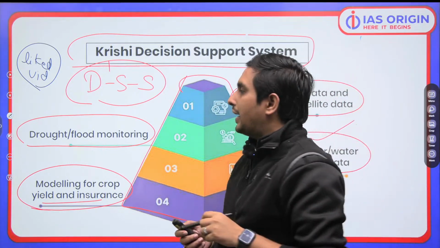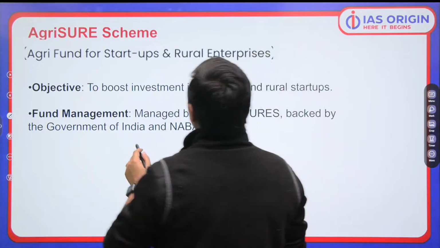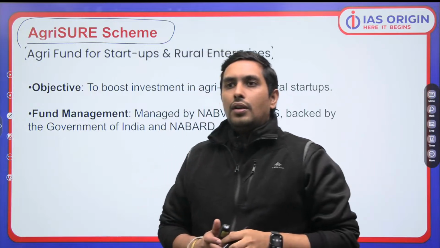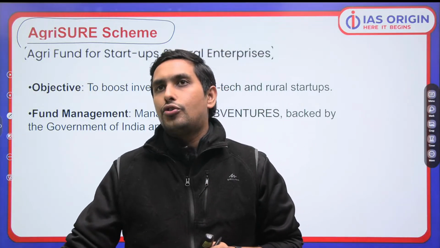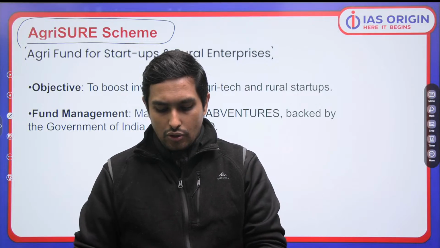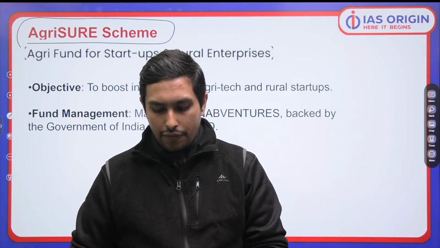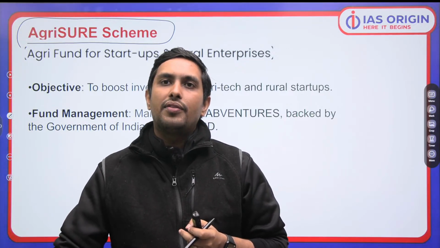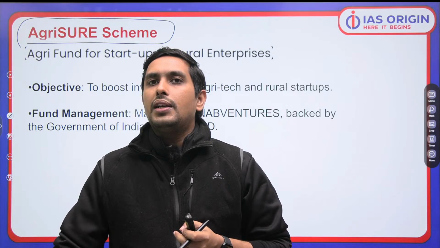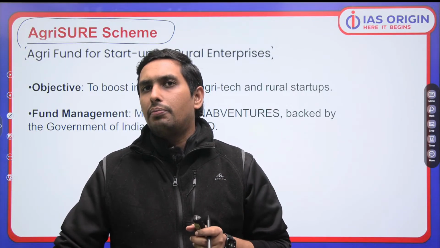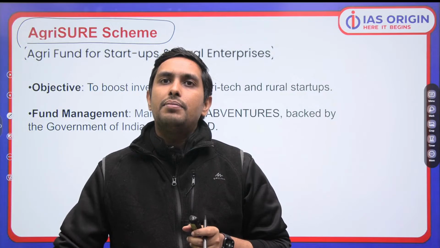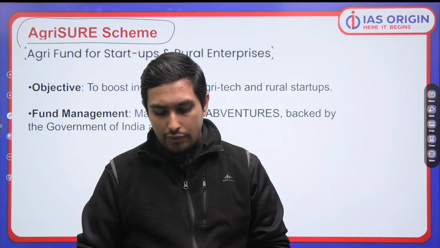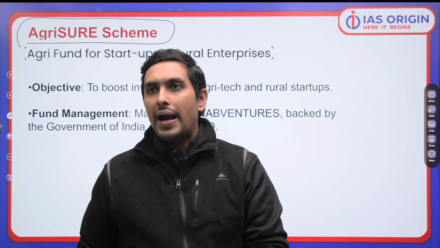Chalo, perfect. Moving ahead. Now I would like to talk about the AgriSURE scheme. Very important this is. Now this was also in a lot of news. It was all over the news, and that is why we are talking about that. So in July 2024, we saw that this scheme came up and everybody was very much happy when it came. So first of all, you have to understand that it was back in July.